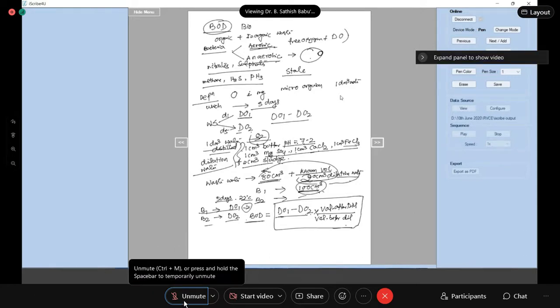The amount of oxygen in milligrams required by the microorganisms to oxidize all the biologically oxidizable impurities present in 1 dm cube of water, milligrams per dm cube. Milligrams per dm cube is ppm. So the unit of BOD is ppm.